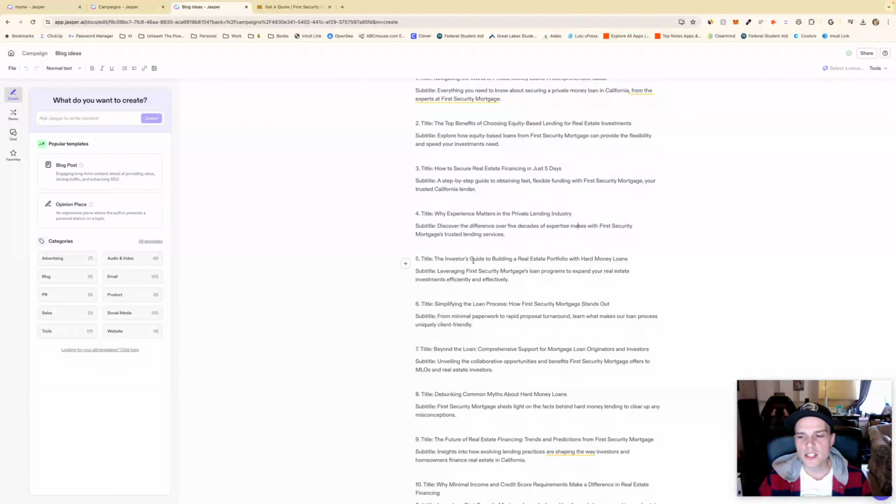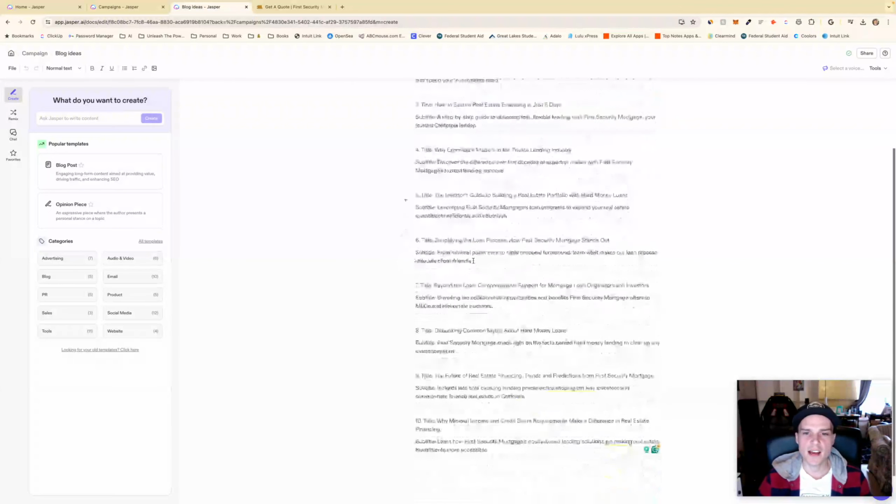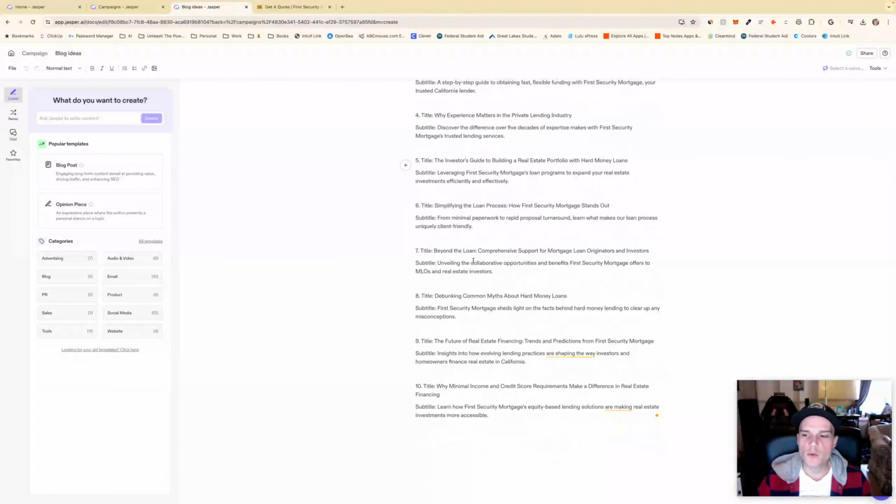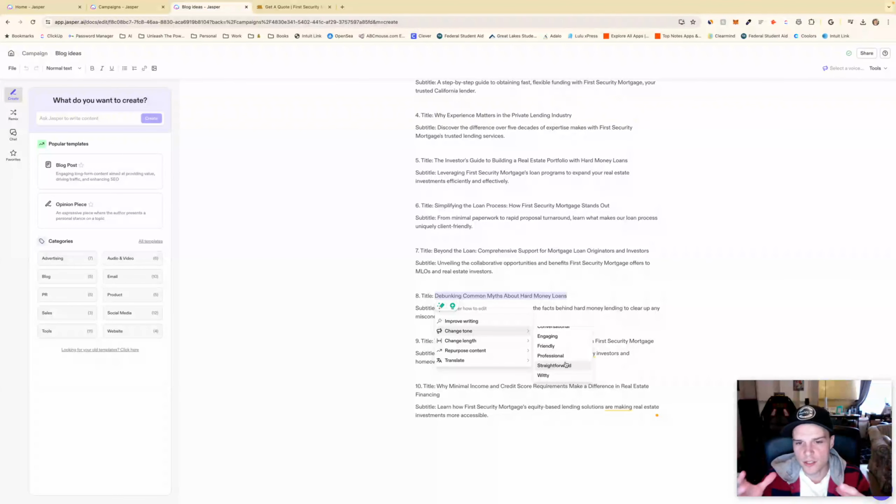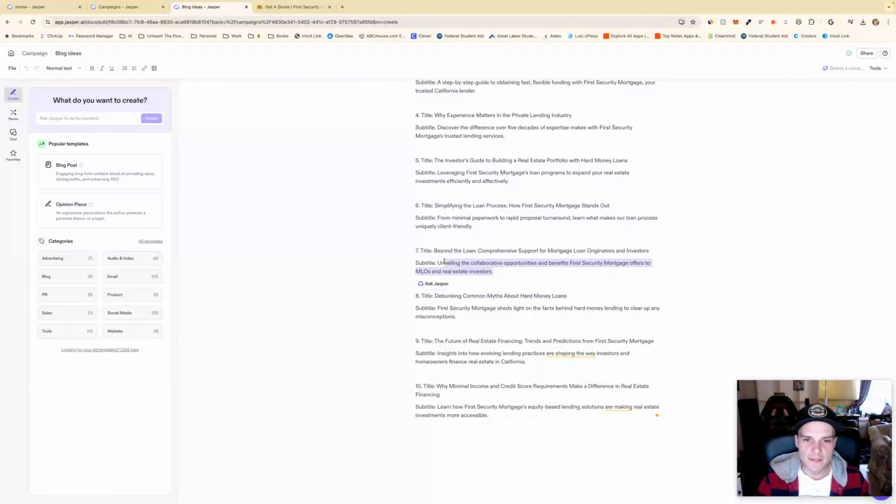So this, to me, seems like ChatGPT with a better user interface, which is what most of these tools are, just kind of a wrapper around ChatGPT. But yeah, with some cool user interface around it, because change tone, make it casual, convert, I could do that in ChatGPT, right? I could just say, hey, change the tone of this. But it's kind of cool that I can highlight a specific thing within. Although in ChatGPT, you can do that as well, right? You can.